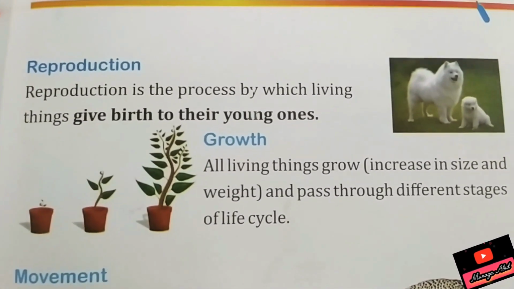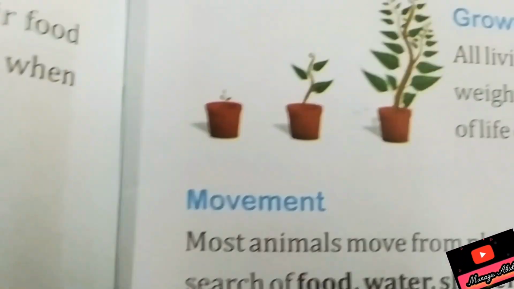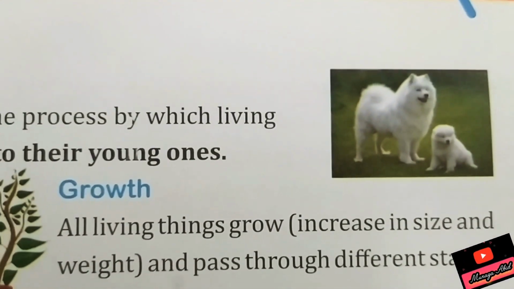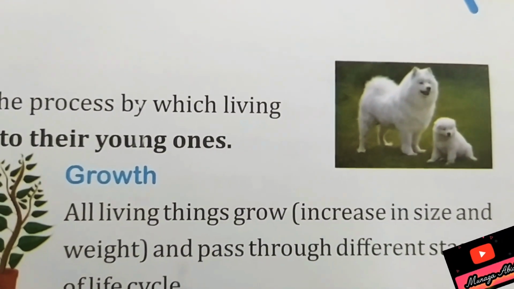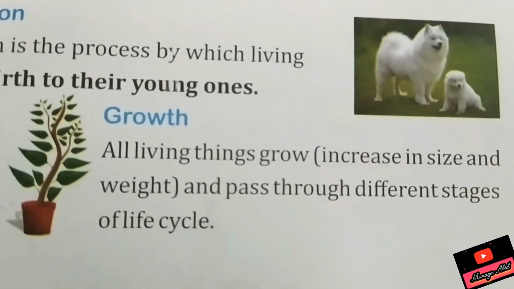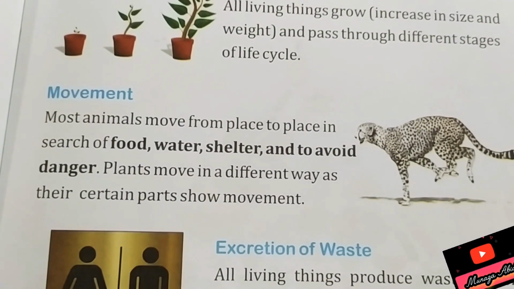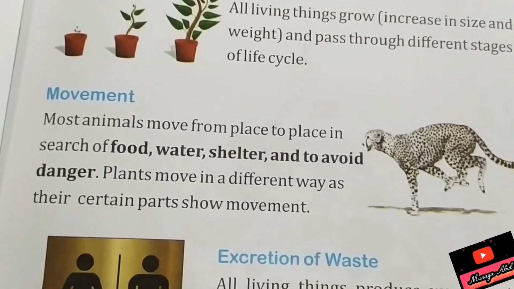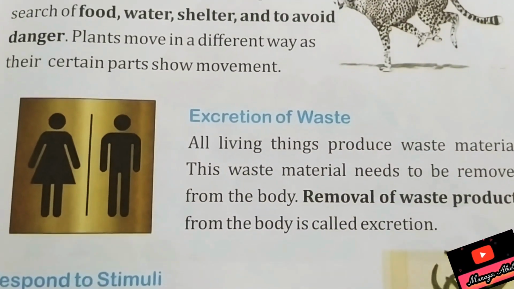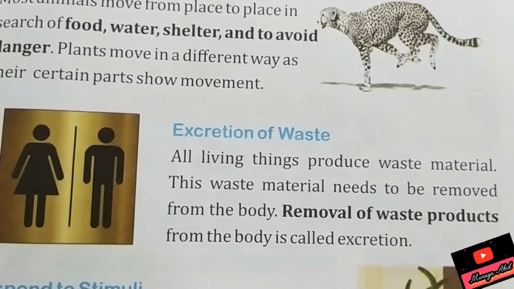The second distinguishing property of living things is that they give birth to young ones, whether plants growing baby plants or animals giving birth to babies. The third property is growth. They increase in size and weight. The fourth property is movement. They move to get food, water, shelter and to avoid danger. The fifth property is excretion of waste. All living things produce waste.